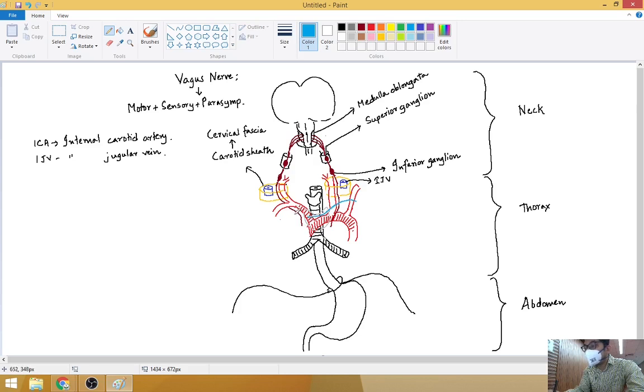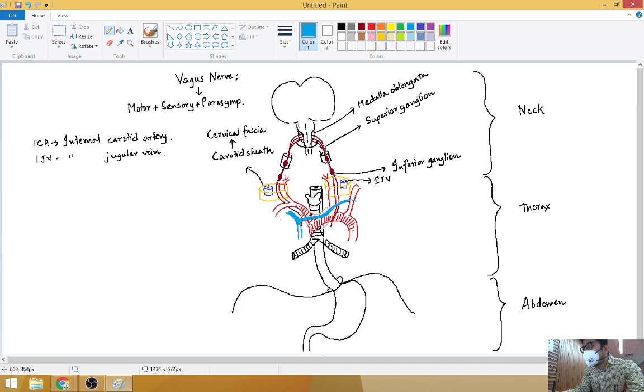Another vein from this side. This is a vein going like that and forming a bigger vein. What is this? Any idea? What is this I am drawing? Left brachiocephalic vein. Very good. This is the left brachiocephalic vein.